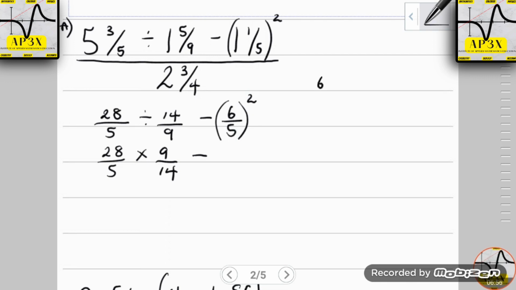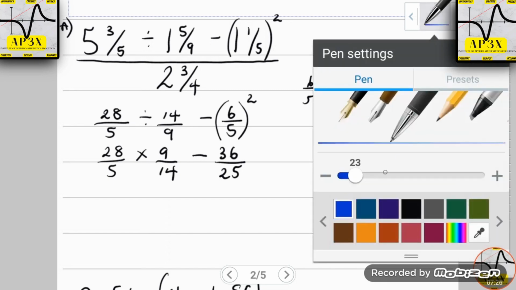You find that some students will say 6 over 5 multiplied by 6 over 5. All right, you can do that, or you can simply say 6 squared is 36 and 5 squared is 25. Now we have two different operations which have two different rules. So for multiplication, we are clearly looking for something to cancel.